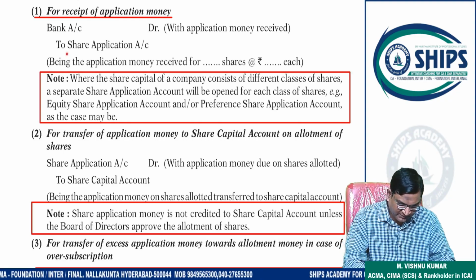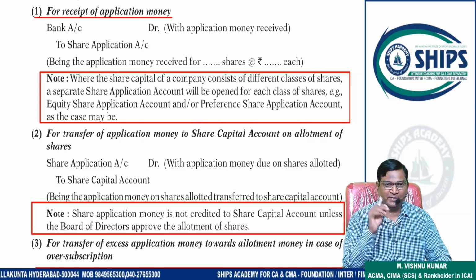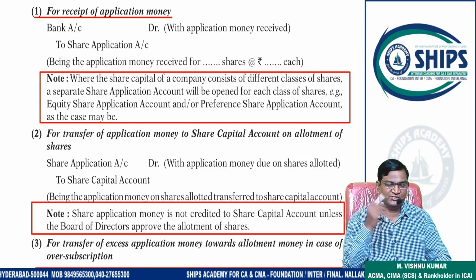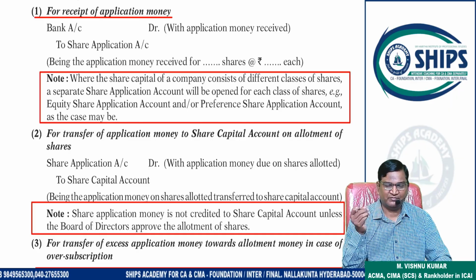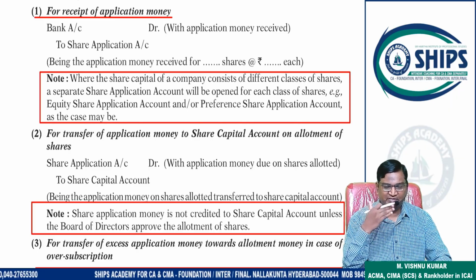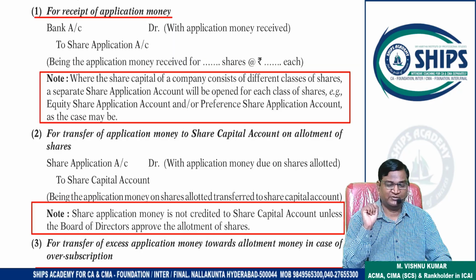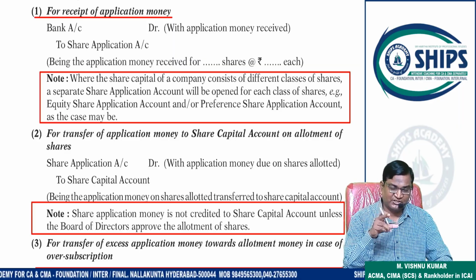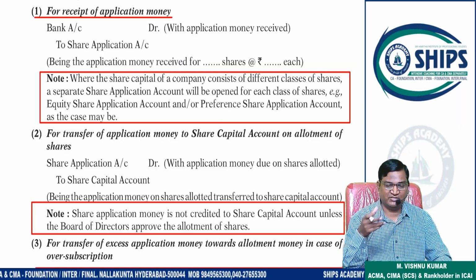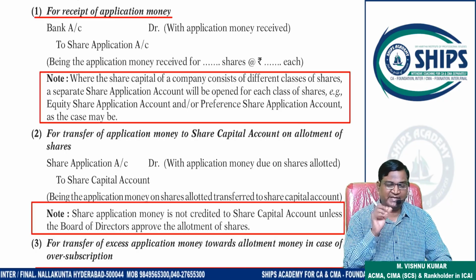Then whatever we received on application, this application money will be transferred to share capital, because ultimately we cannot show application, allotment, first call, final call in the balance sheet. In the balance sheet we only have to mention share capital. That's why whatever we collected, for that separate entries will come, but ultimately that is transferred to what? Capital. Right? That's why application stage what we receive, allotment stage what we receive, first call what we receive, final call what we receive, everything will be transferred to share capital account.